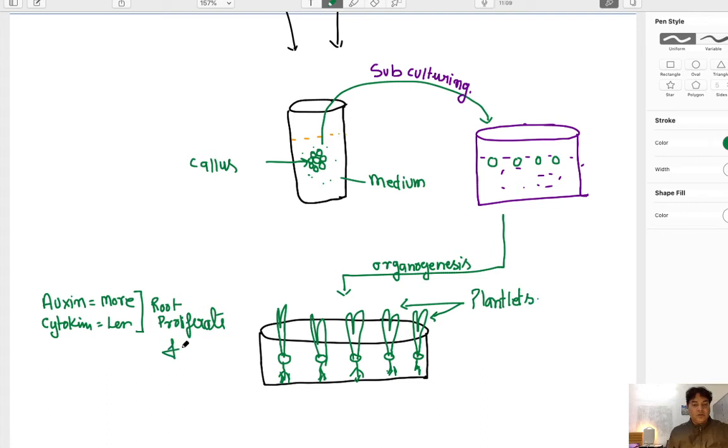But the opposite occurs for the shoot. That means auxin has to be less and cytokinin has to be more. If the concentration is reversed, then the shoot proliferates fast.